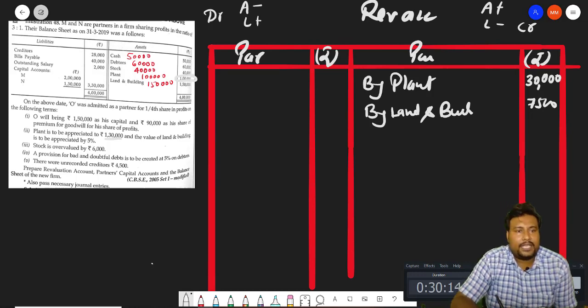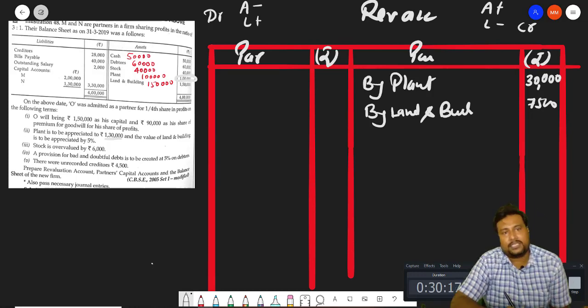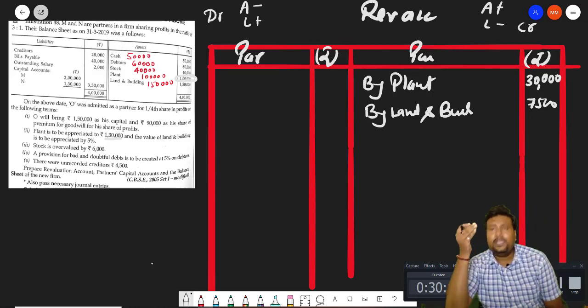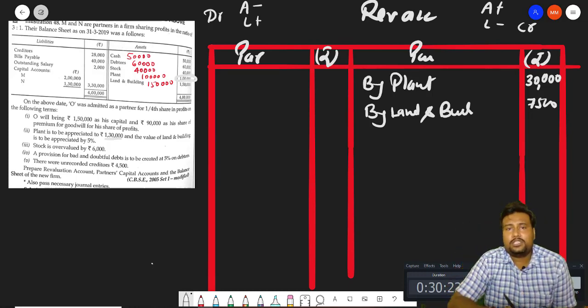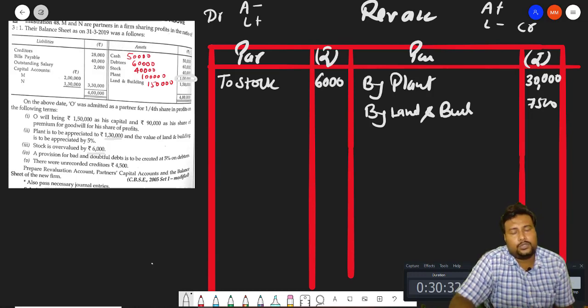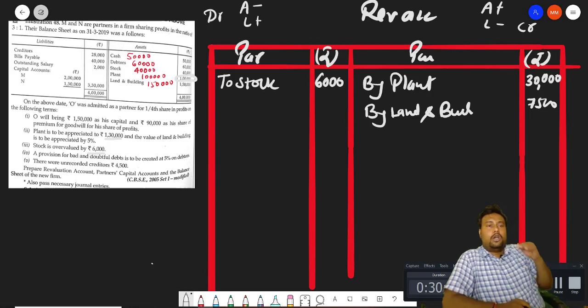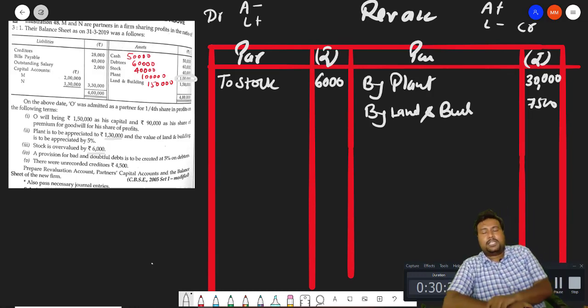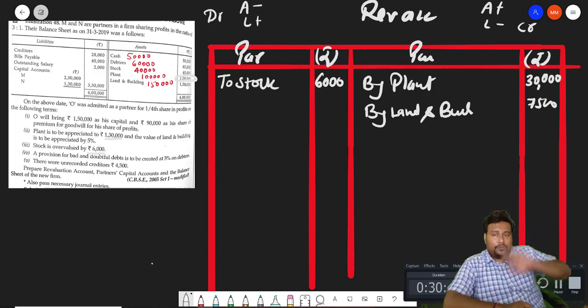Next one is stock is overvalued by 6,000. The stock is overvalued, so we have to decrease our stock, and when our stock is decreased, it will be on the debit side, to stock, and how much beta? By 6,000. So when anything is overvalued, we have to decrease. When anything is undervalued, we have to increase. So here stock is overvalued by 6,000, so we will decrease the stock by 6,000.